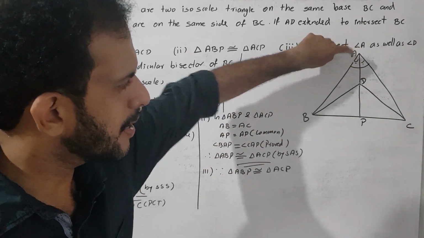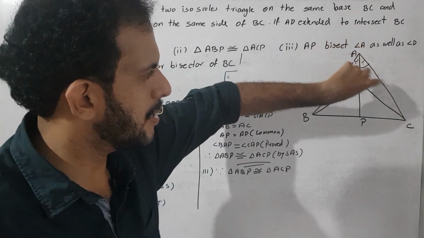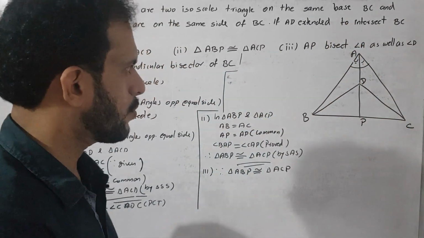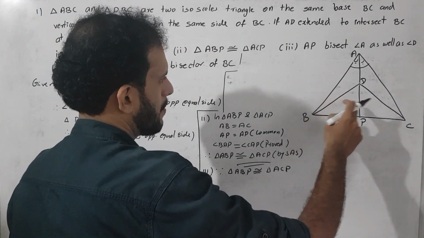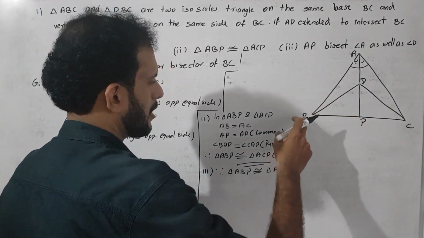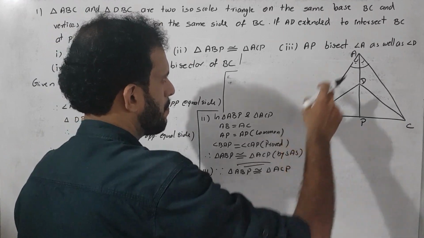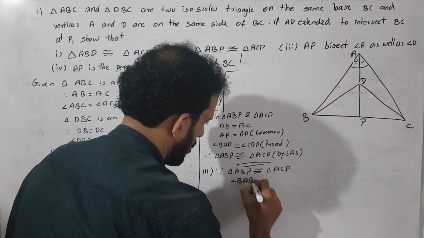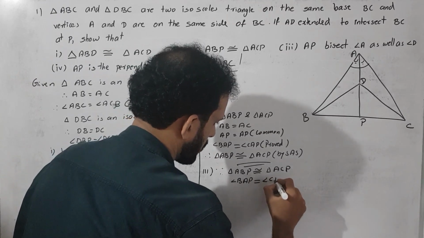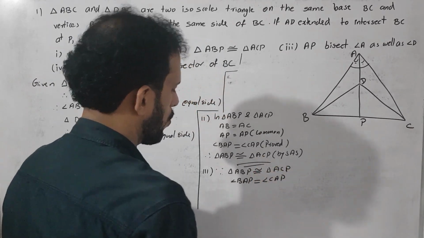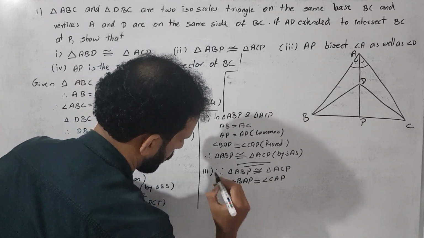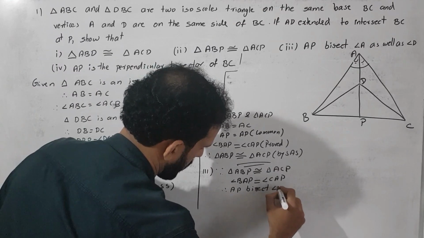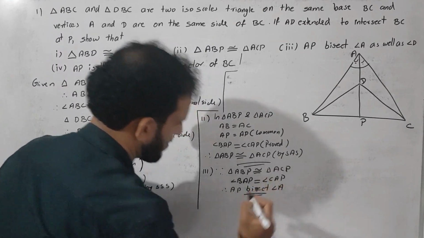triangle ABD and ACD also. Okay, so here we are choosing this one. Triangle ABP and triangle APC, the corresponding angles are angle BAP, angle BAP is equal to angle CAP. So therefore AP bisects angle A.